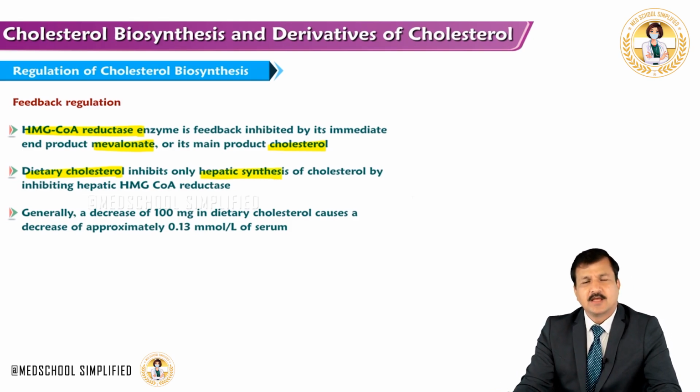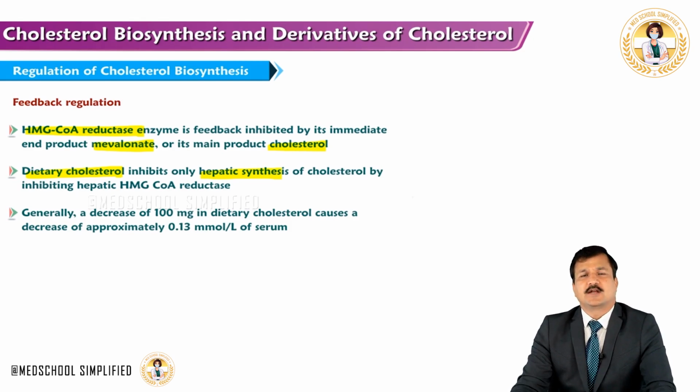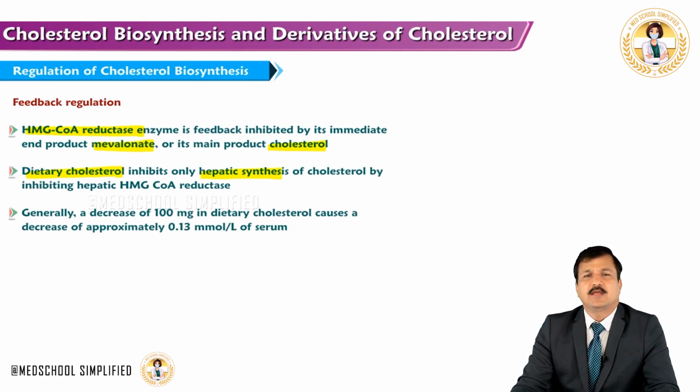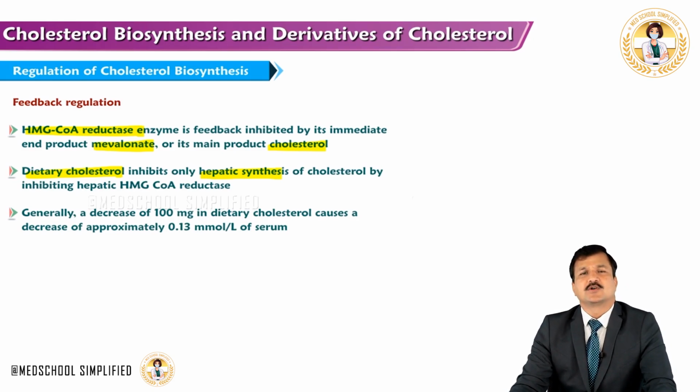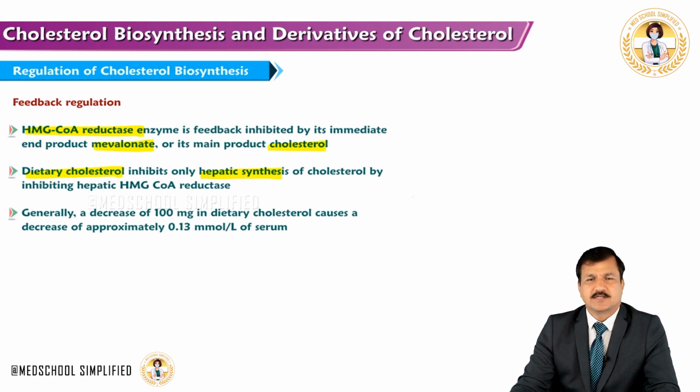hepatocytes, because most of the cholesterol that is absorbed from the intestine will enter the blood in the form of chylomicrons. Chylomicrons undergo metabolism in the circulation into chylomicron remnants, where only triglycerides are taken out, but the dietary cholesterol will reach the liver in the form of chylomicron remnant, and that dietary cholesterol in the liver can regulate HMG-CoA reductase enzyme activity. That's how dietary cholesterol will have a feedback negative effect on HMG-CoA reductase enzyme.